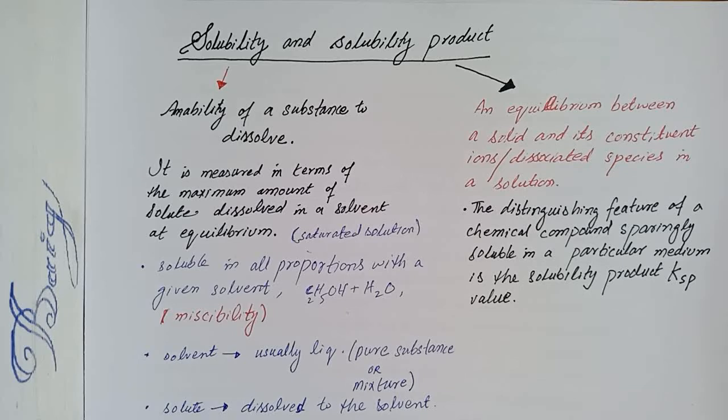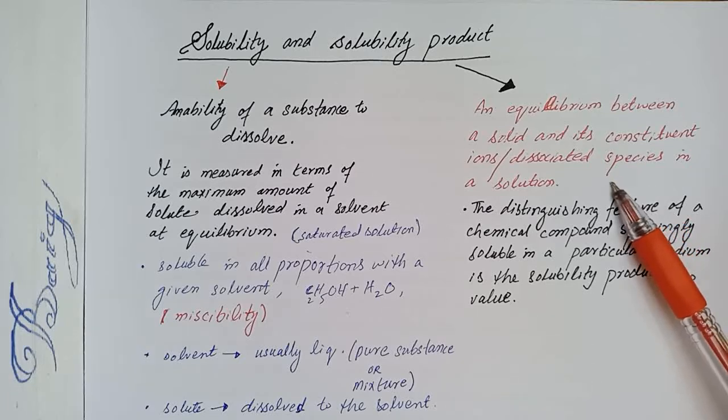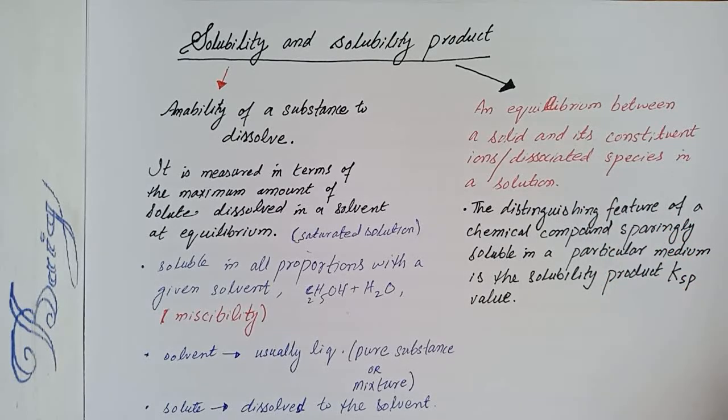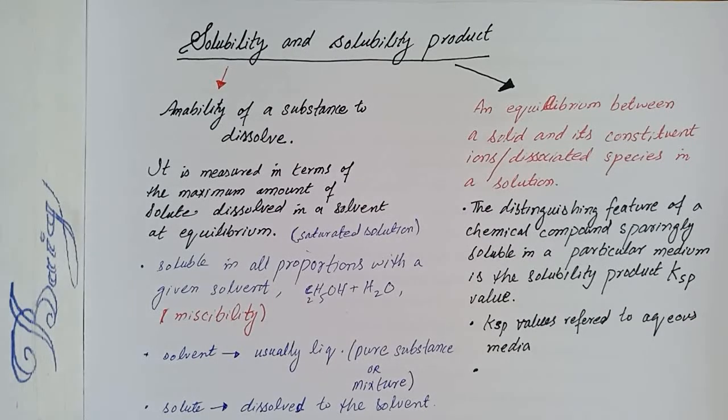The solubility product, or Ksp value, describes an equilibrium between a solid and its constituent ions or dissociated species in a solution. In practice, the known Ksp values refer only to aqueous media.